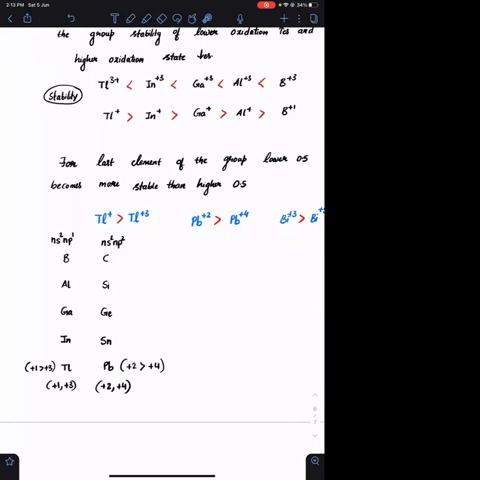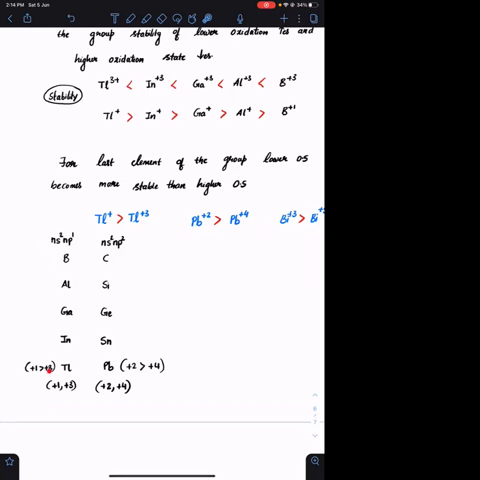So I am able to remove only one electron. +1 मतलब कब आएगा? If I am removing only one electron. +3 कब आएगा? If I am removing all the 3 electrons. Only one electron can be removed in case of thallium, or in order to remove 3 electrons, it will require more and more energy because of its greater Z star.